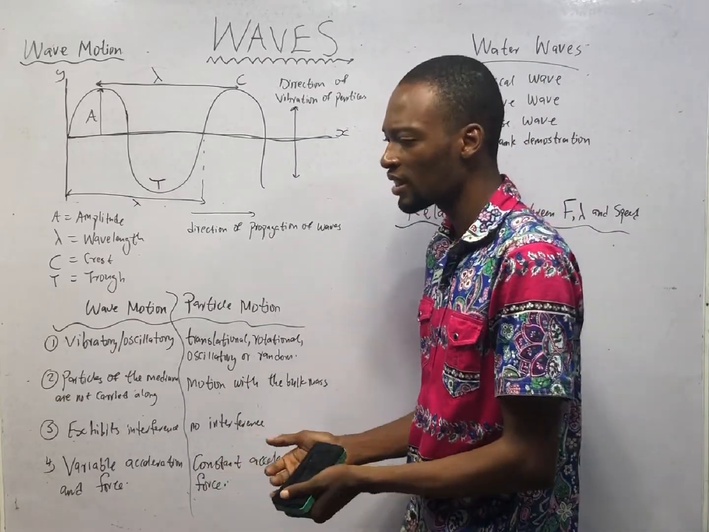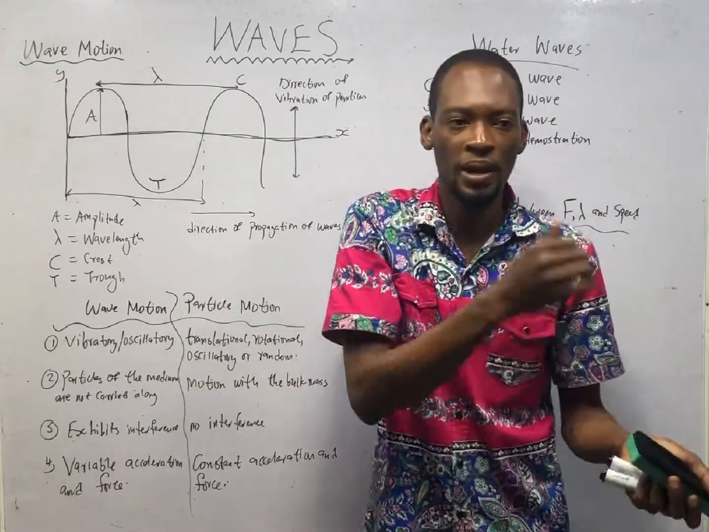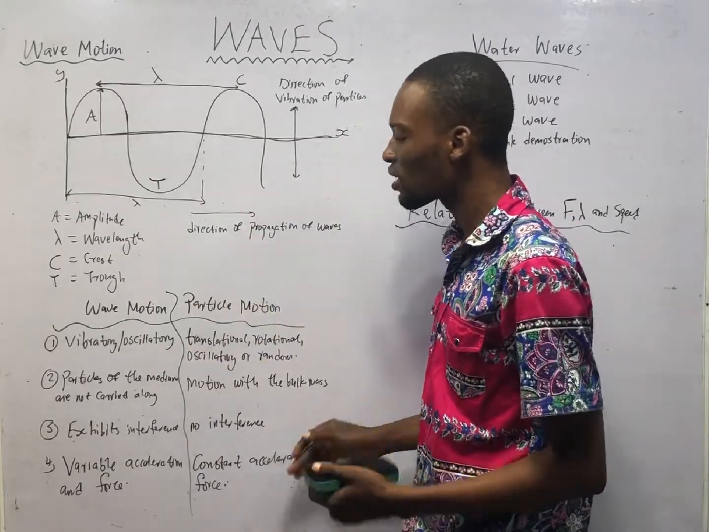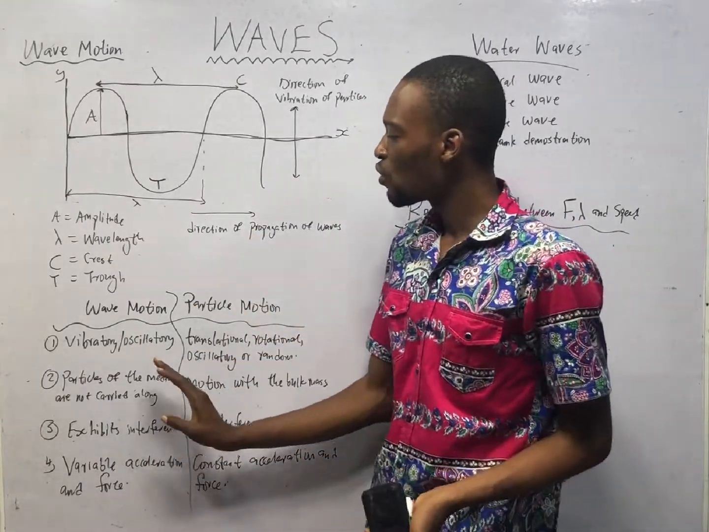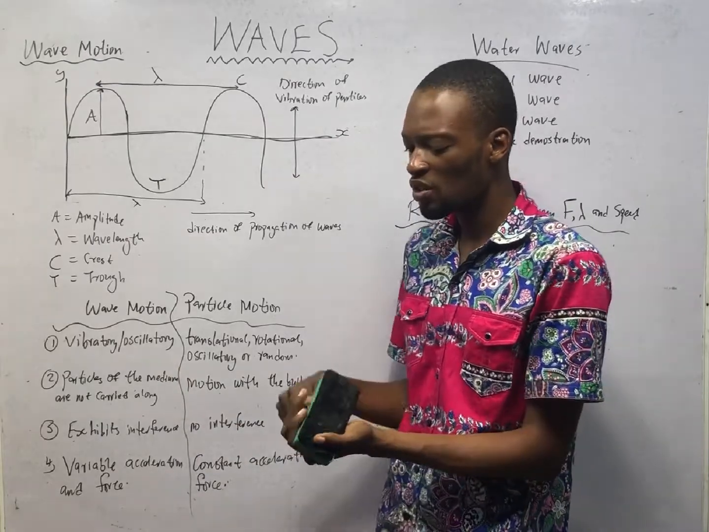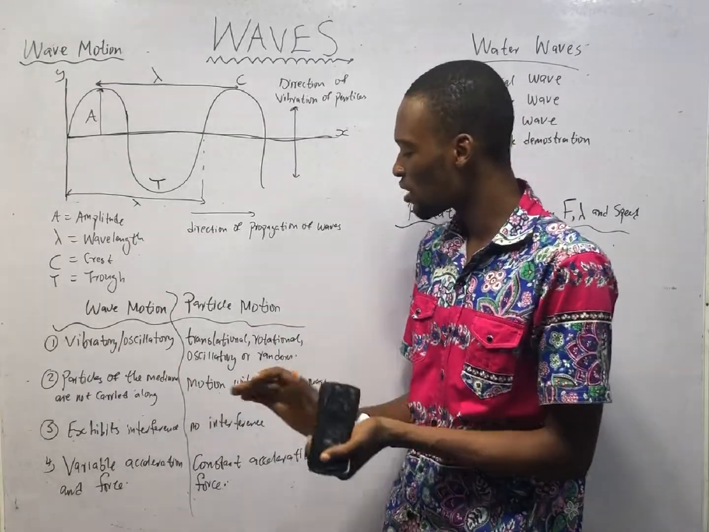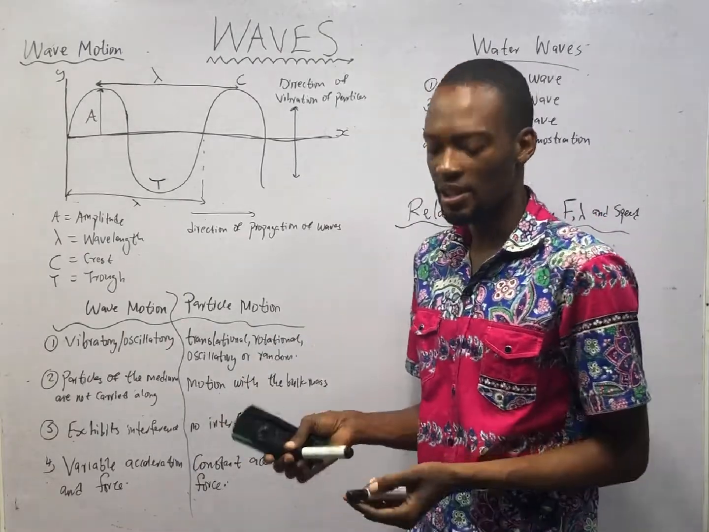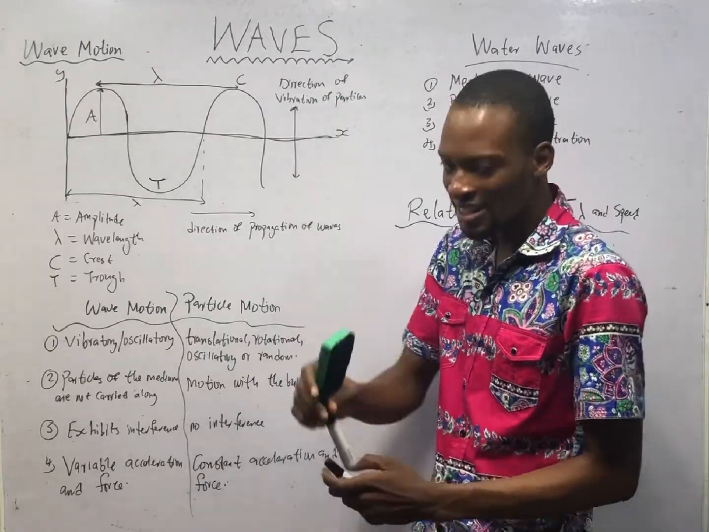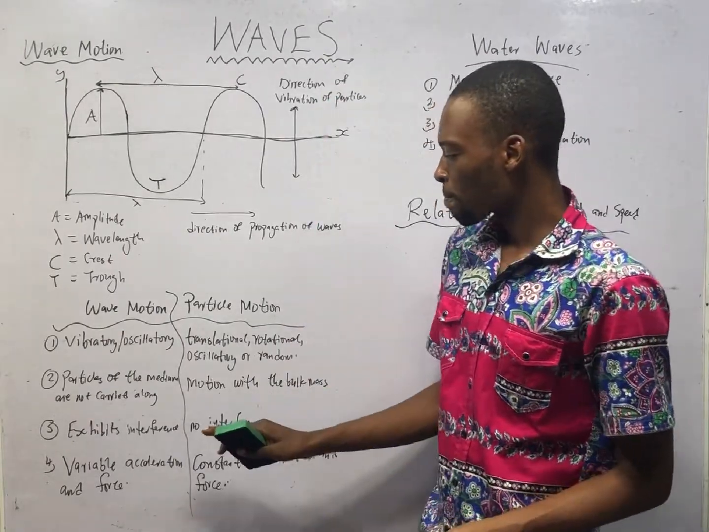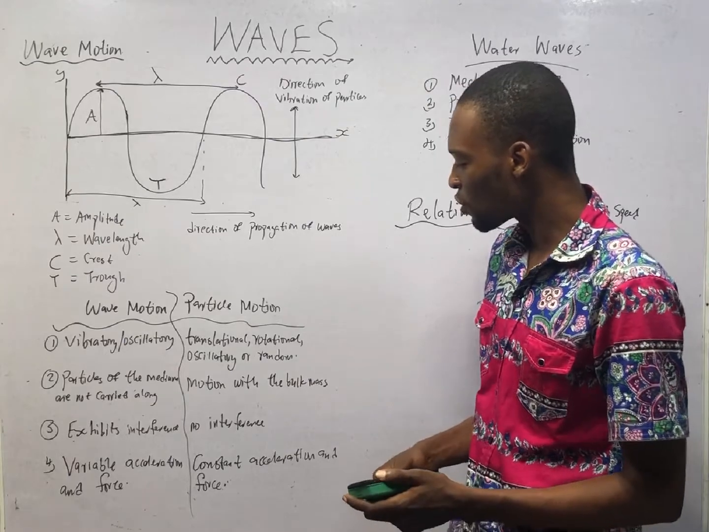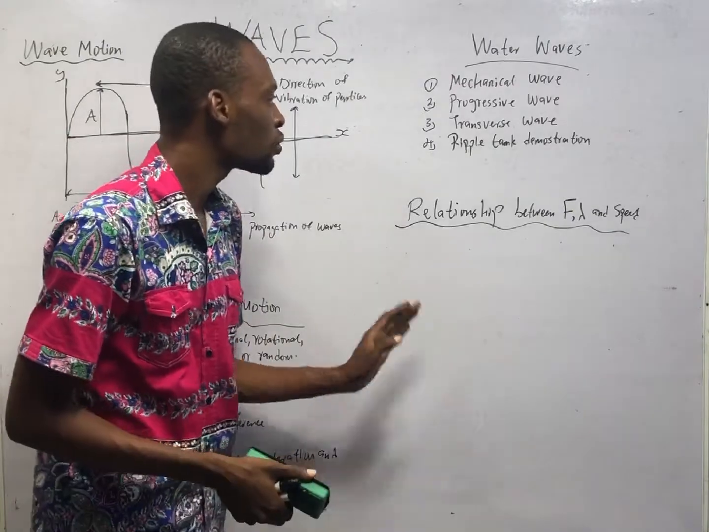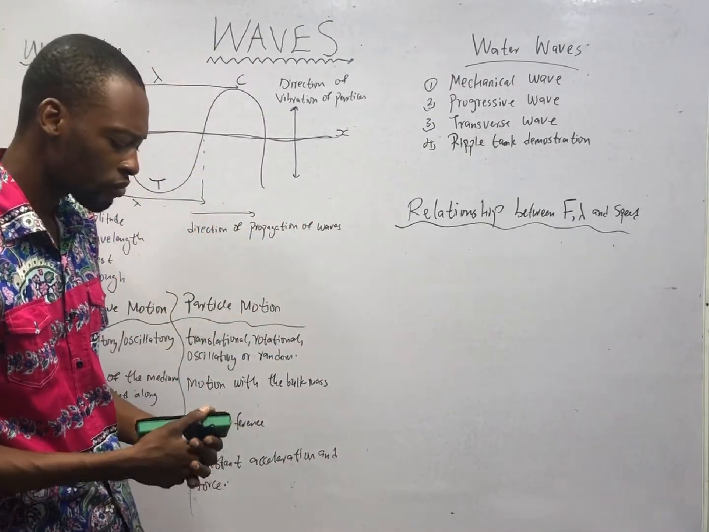Like during breeze, harmattan, you see particles of sand moving up and down. Sawdust, you see the particles jumping up and down. The particles of the medium are being carried. Then wave motion exhibits interference, which means two waves can exist in one space, but particles don't interfere. Two particles can't exist in exactly one point, exactly like this one cannot enter inside this one. And waves have variable acceleration and force, but particle motion has constant acceleration and force. So I've explained wave motion.